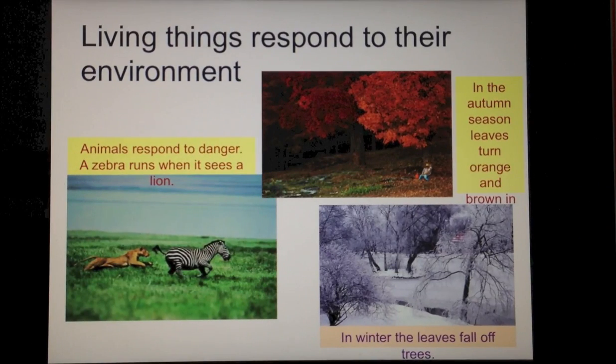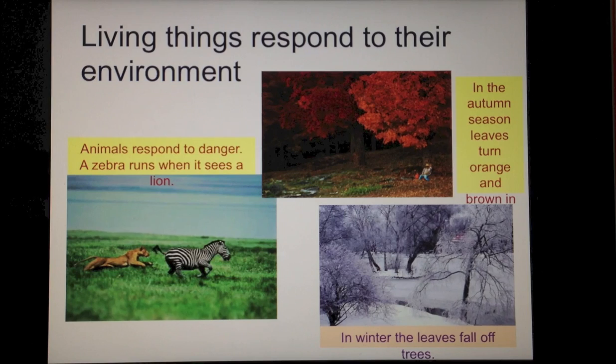Living things respond to their environment. This is an important point. Living things react to the change in weather and seasons. So, when you see a plant or a tree in the autumn season, you will see that the green leaves have turned either orange or yellow. And when the winter season comes, you can see that the trees shed their leaves. They are reacting to the cold weather. They are reacting to the change in the seasons.